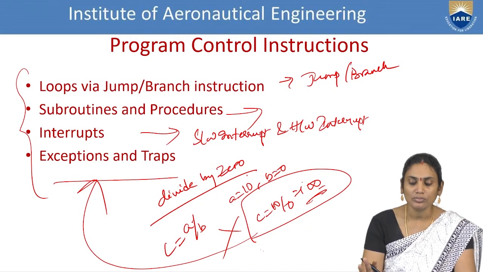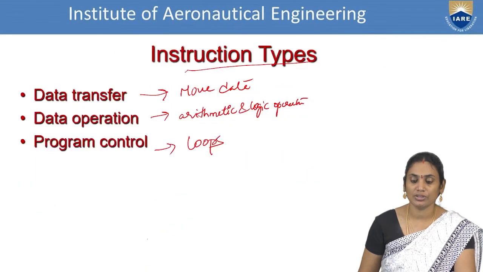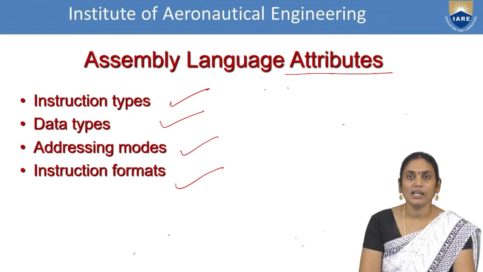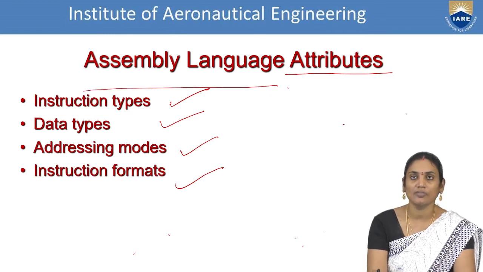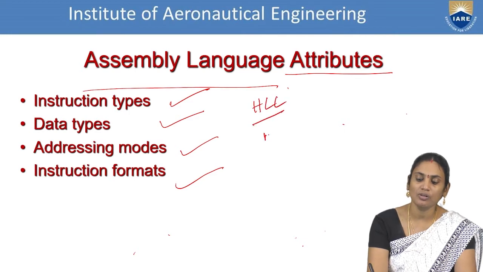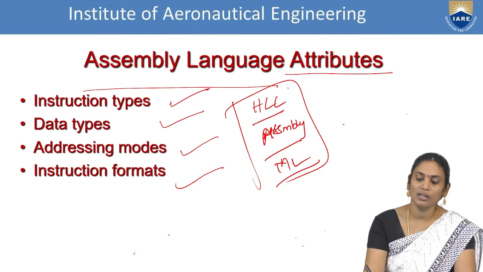Now, here are the examples for arithmetic assembly language instructions and assembly language attributes. If you observe this, the basic idea here is to understand assembly language. What is the importance of assembly language? How can it help computers understand the operations? We are saying that it acts as a medium between high level and low level languages.